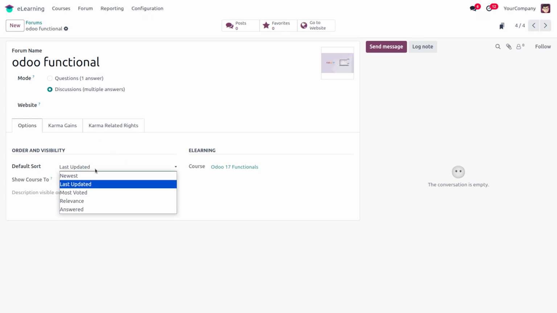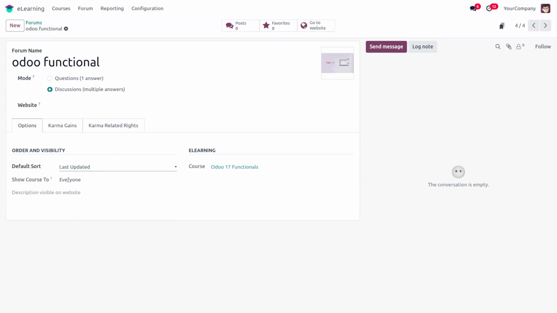Then next is the default sort option. When we choose the default sort option, we can set it as newest, so that the newest post will be shown first. Then for the last updated post, if you want to show the last updated post first, we can choose last update, or most viewed, relevance and answered. These are all the options available under the default sort field.